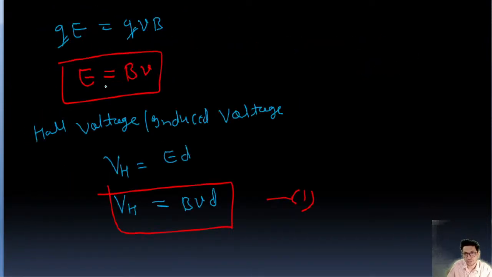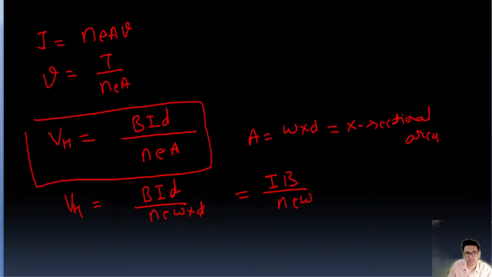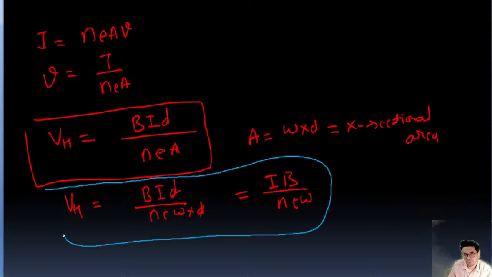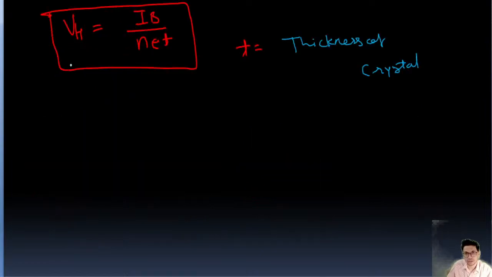E equal to BV and VH equal to BVD. This is important. VH equal to BVD, and VH equal to BID upon NEA, or VH equal to IB upon nu, or the last one, VH equal to IB upon net.